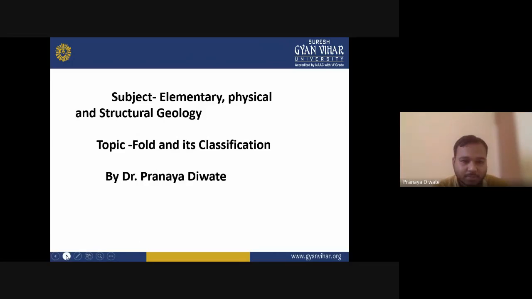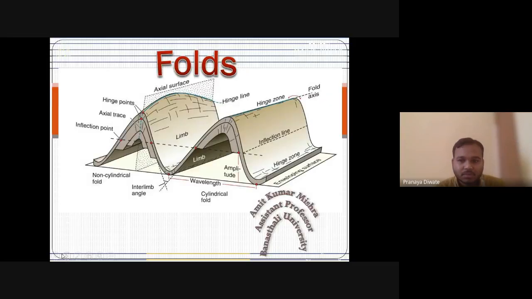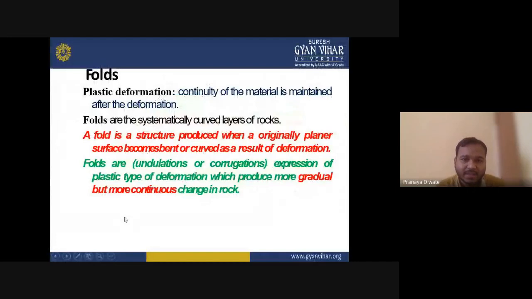So the objective of this lecture is to know the process of fold formation and how we can classify folds. Now, a fold is nothing but a plastic deformation.